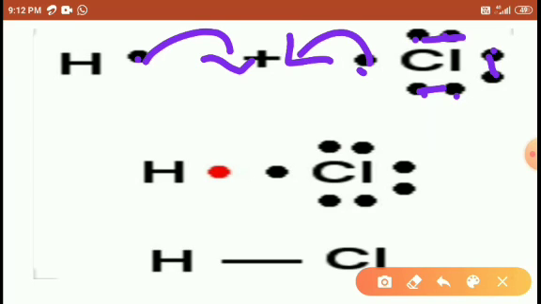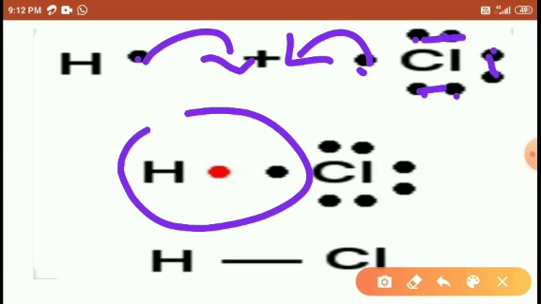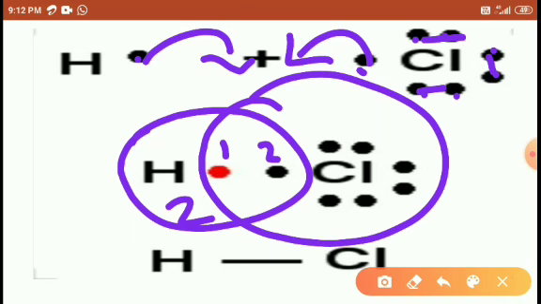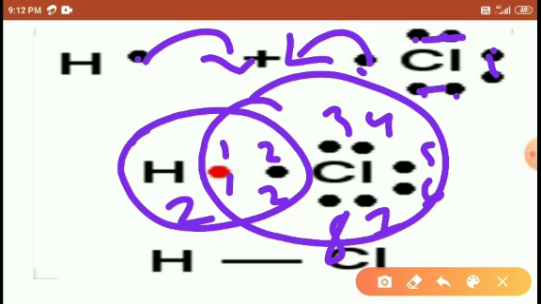Then while counting the hydrogen electrons, we count 1 2, hydrogen contains 2 electrons. While counting the chlorine, the central electrons are common for both sides, so again we count 1 2 3 4 5 6 7 8. Right, students? I hope you understood this diagram.